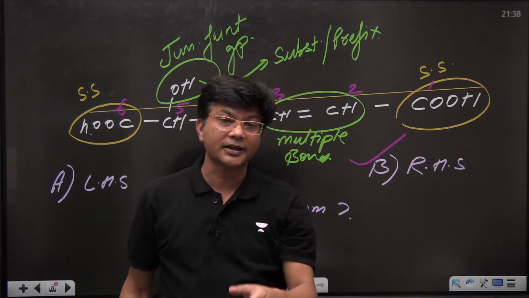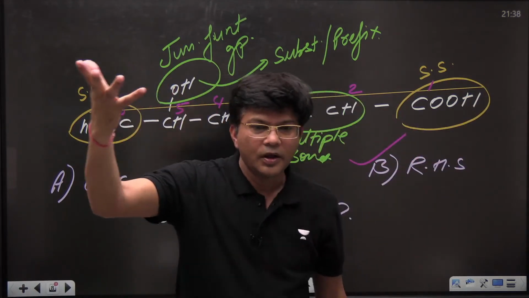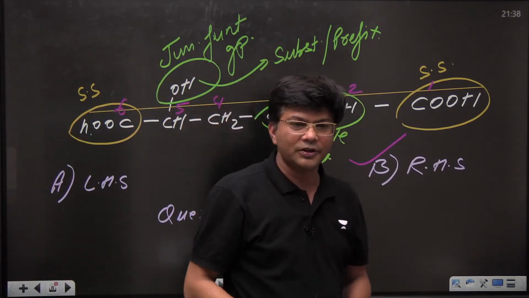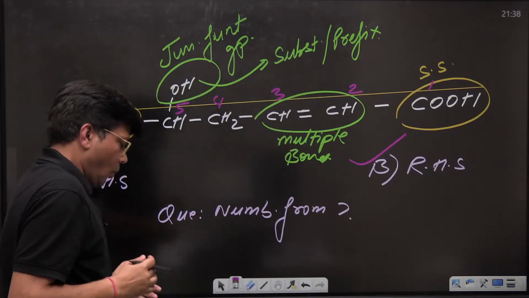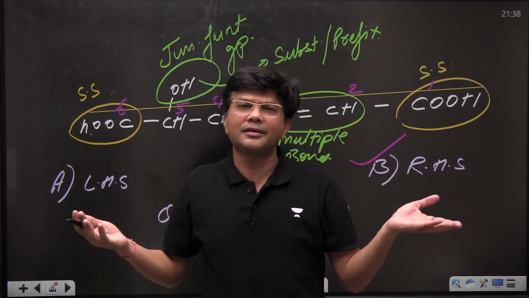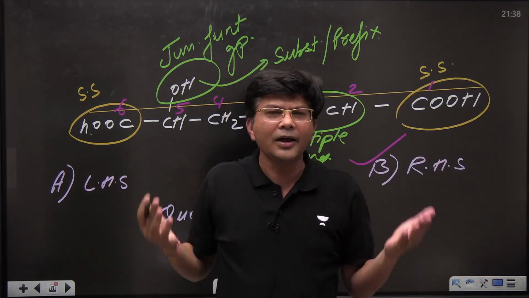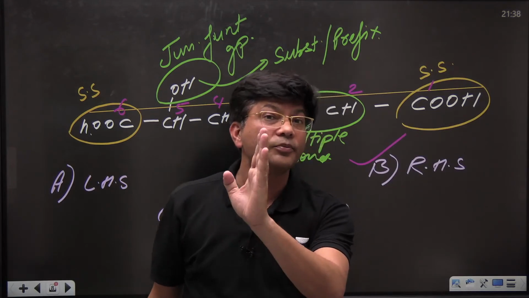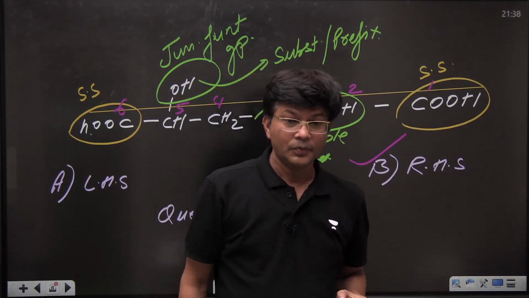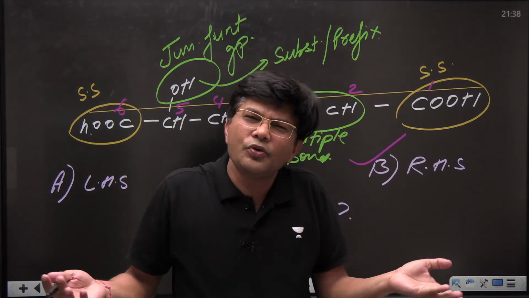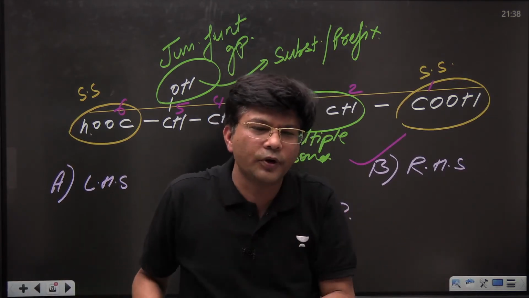Those who got the correct answer, show me thumbs up. If your answer got wrong, just thumbs down. Do let me know in the chat section. Now, once you have selected the correct parent chain and your numbering is okay, it means 90% of the work has been done. Rest of the thing you can do very well. Now see to it how.